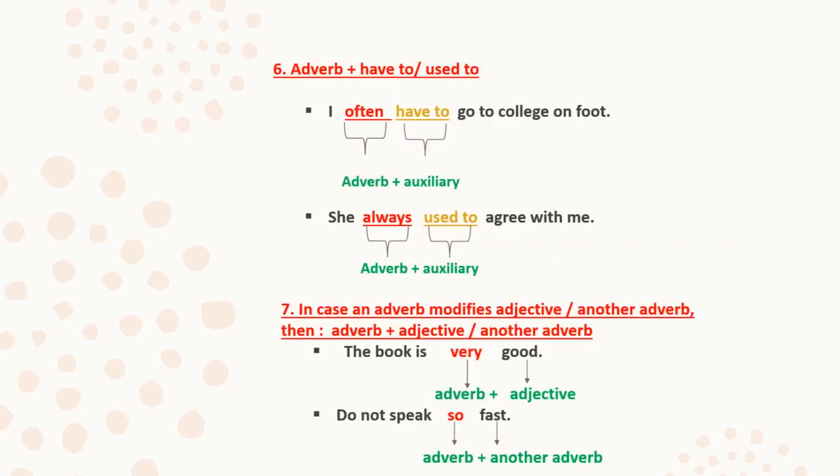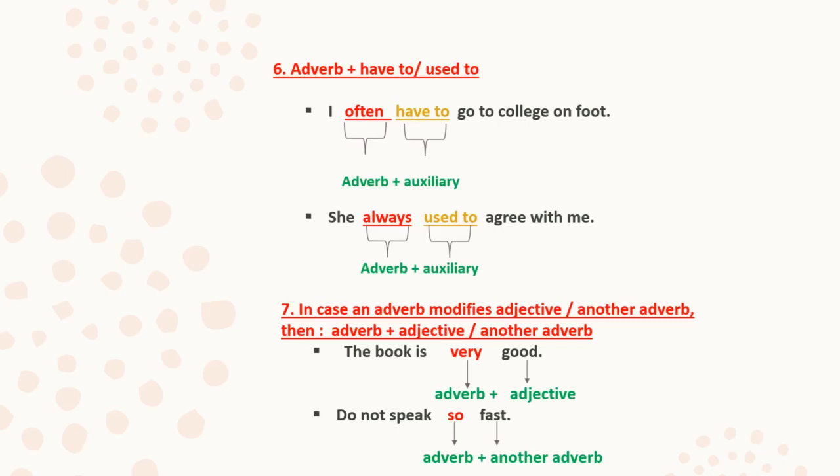Now the next one, rule number 6. The auxiliaries like used to and have to. Now used to and have to, these terms are called model auxiliaries, okay? So these auxiliaries like used to and have to are placed after the adverbs. Means adverbs are placed before such words. For example, I often have to go to college on foot. Here you can see often is an adverb and have to is a model auxiliary verb. So you can see the adverb is given the priority.